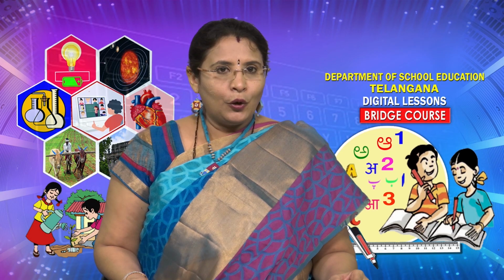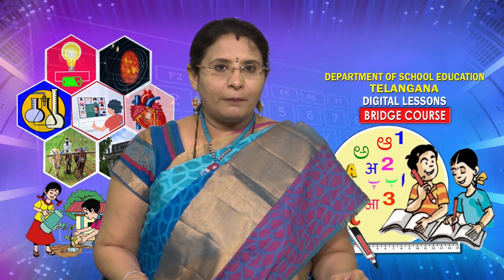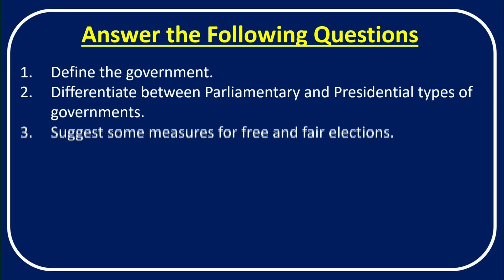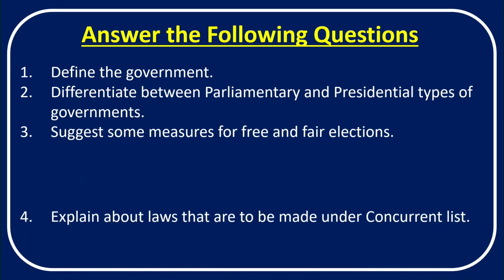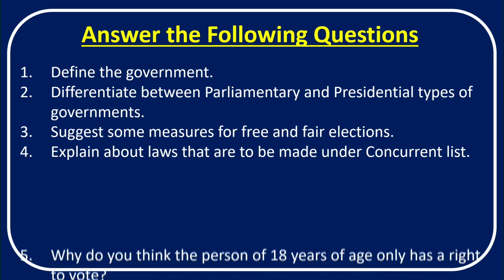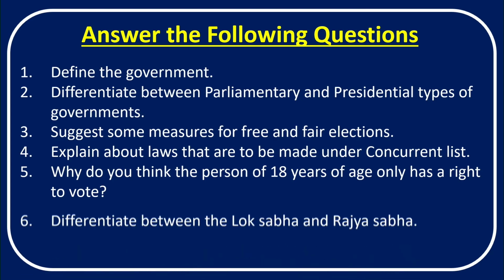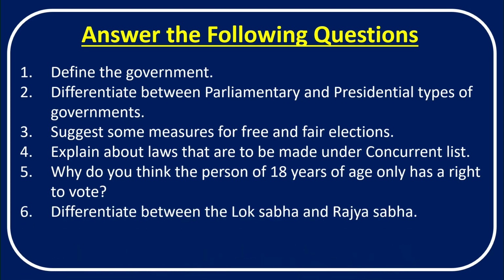So children, I hope the topic is very much clear to you. Based upon our today's topic, here comes your assignment. Define the government, differentiate between parliamentary and presidential types of governments, suggest some measures for free and fair elections, explain about the laws that are to be made under the concurrent list, why do you think a person of 18 years of age only has a right to vote, and differentiate between the Lok Sabha and Rajya Sabha.